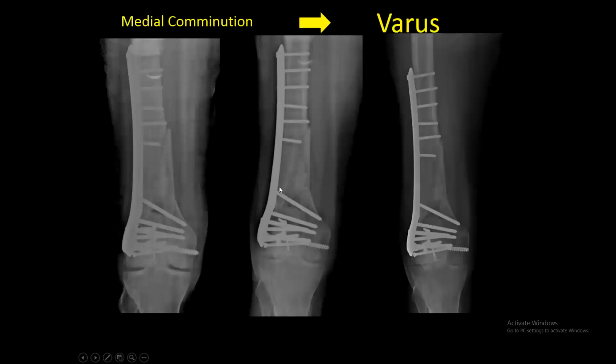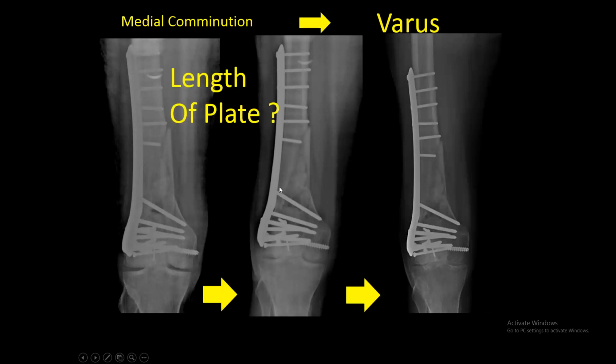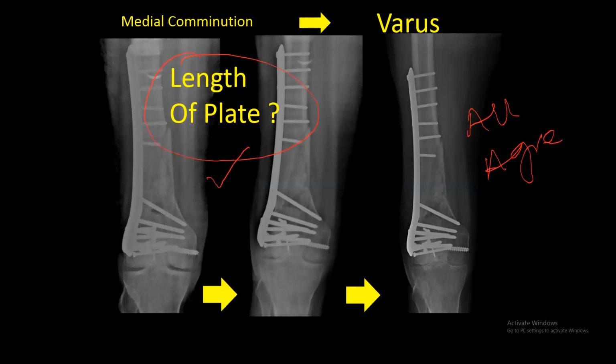So, what do you think the problem is, Prasad sir? Here, what was the problem? Is it a short plate? Length of the plate was the problem? Everybody agree? And medial comminution. Yes, this is a typical problem with medial comminution. Then there is a varus. So there is an instability which remains even after the fixation, right? And probably the cause is a short plate, which is what is taught to us repeatedly.